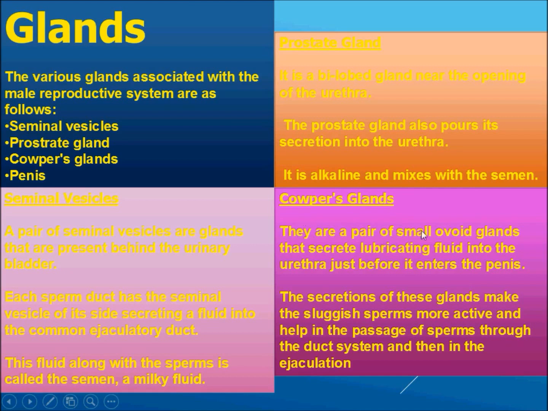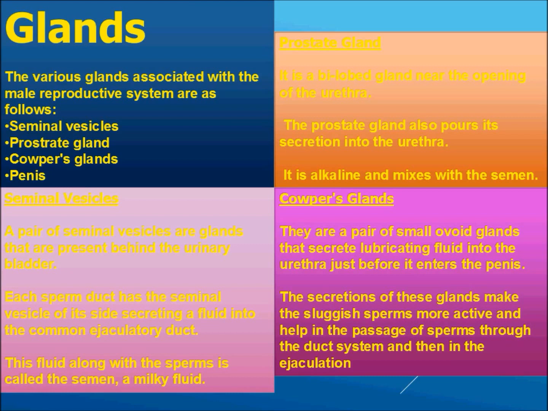They are a pair of small ovoid glands that secrete lubricating fluid into the urethra just before it enters the penis. The secretion of these glands, that is Cowper's gland, makes the sluggish sperm more active because it provides fructose to the sperm that provides energy to the sperm for migrating.